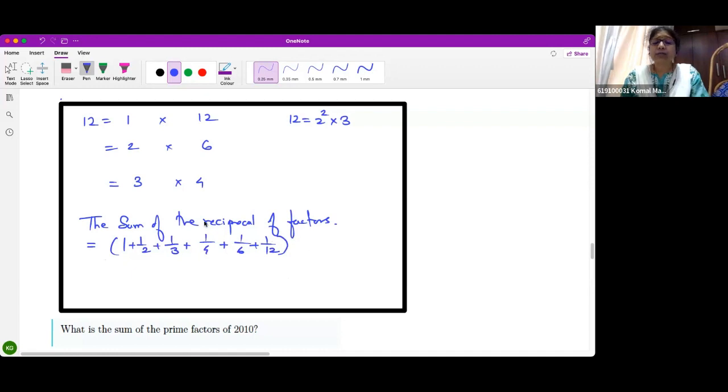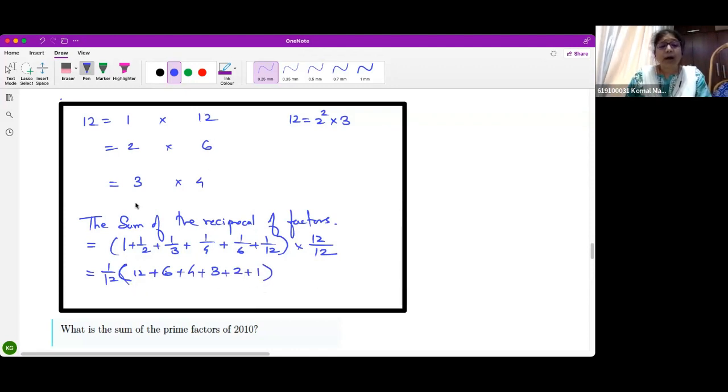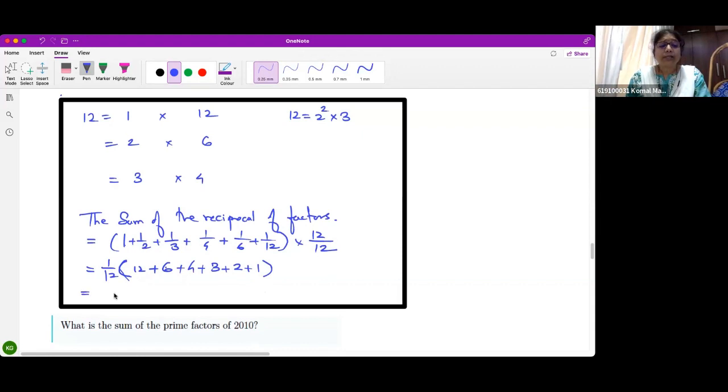And fraction addition is not easy. So first, I must convert all fractions into integers. How can I do that? Multiply and divide by 12. So I will take 1 by 12 outside. So 1 into 12 is 12, plus 1/2 into 12 will become 6, 1/3 into 12 will become 4, 1/4 will become 3, 2 and 1. So you can see they are factors only, in opposite order. So this is nothing but 1 by 12 times the sum of all factors.